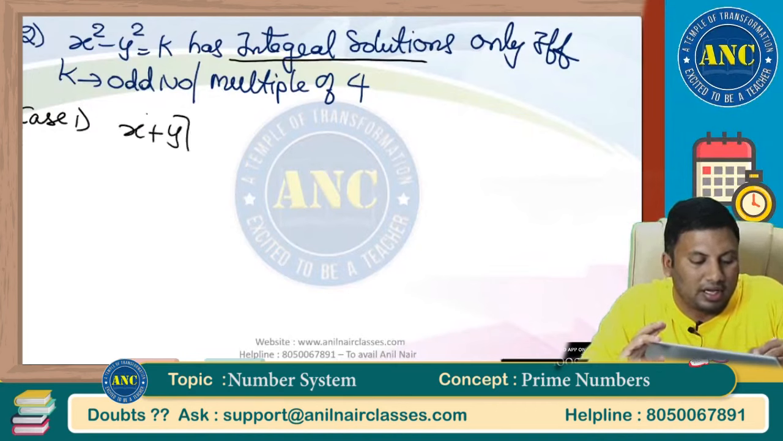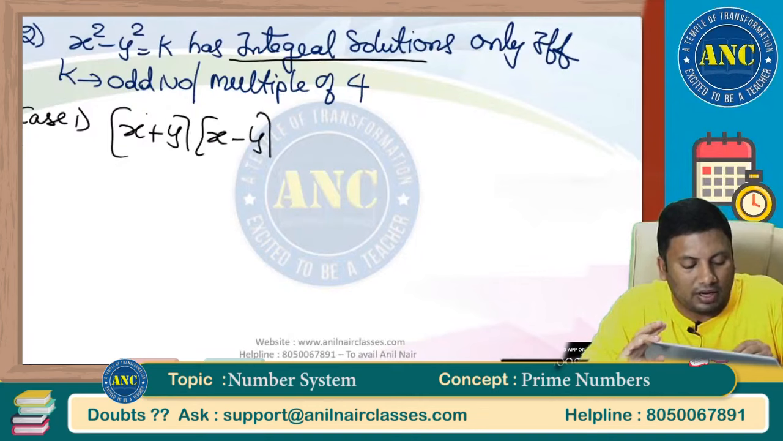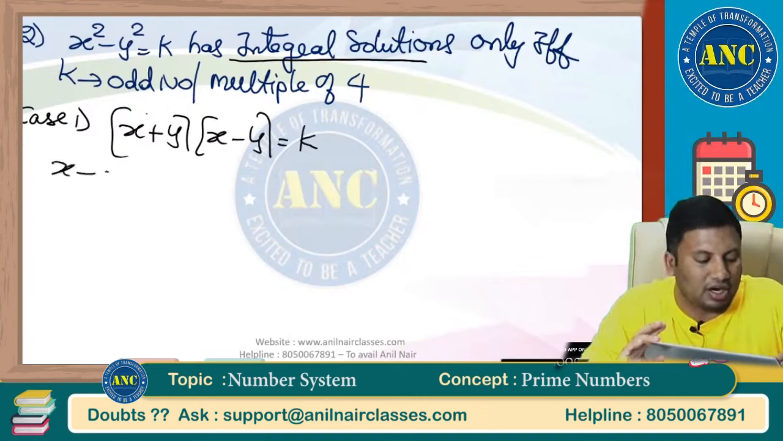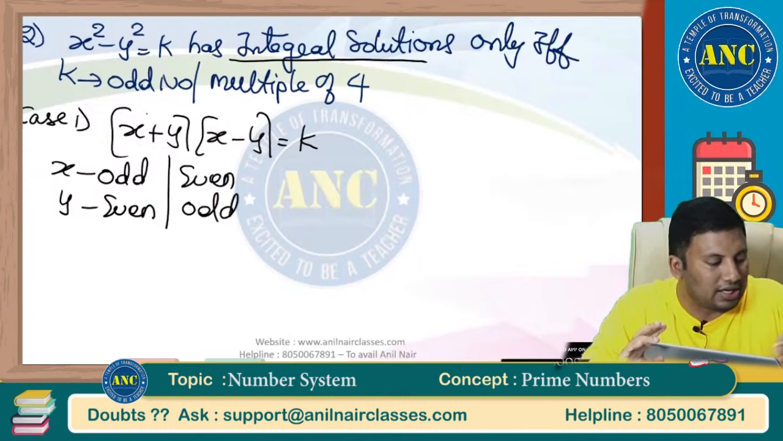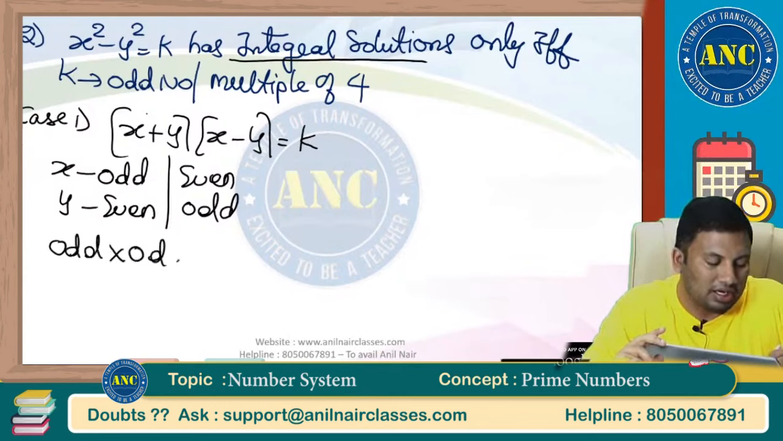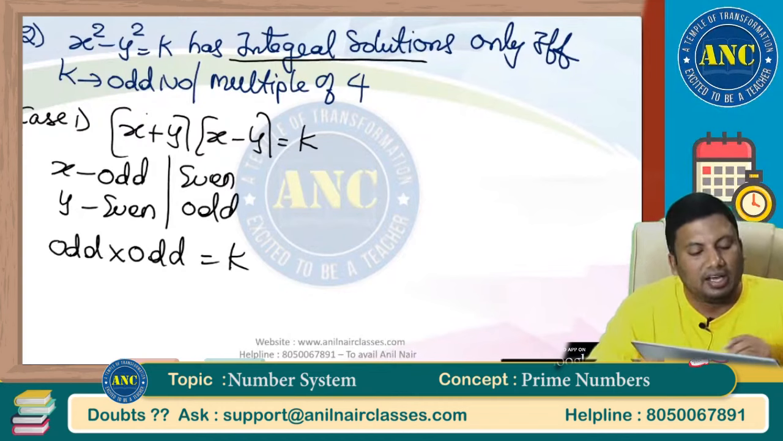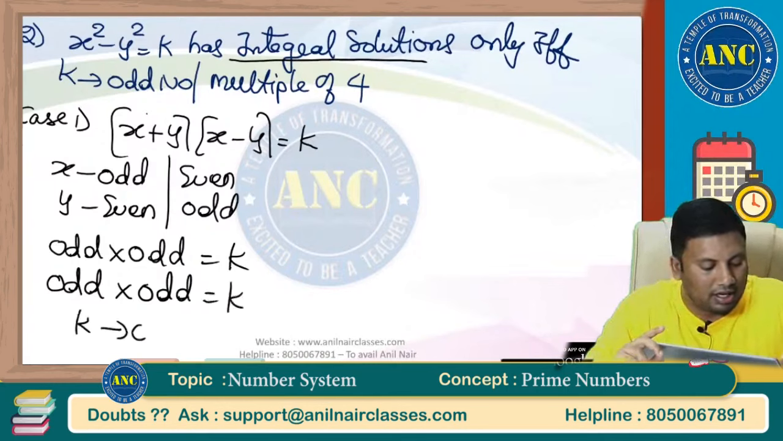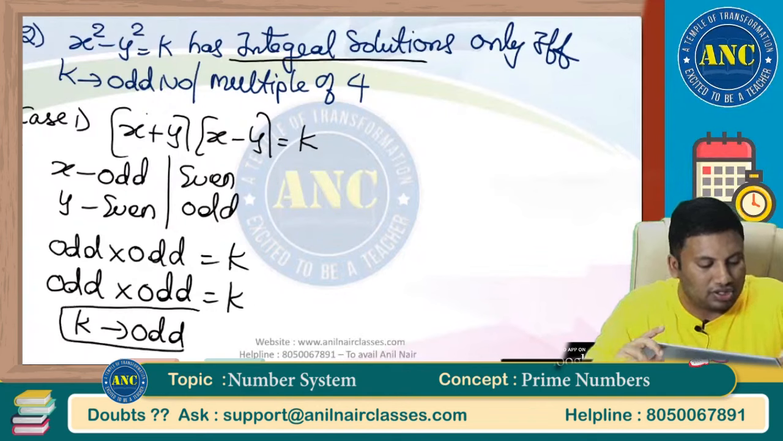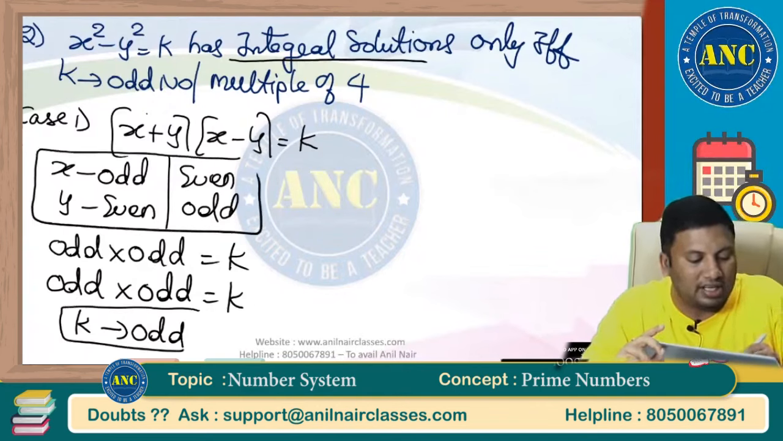Case 1: x plus y into x minus y equivalent to k. If x is odd, y is even, or x is even, y is odd. Odd plus even is odd. Odd minus even is odd. So odd into odd is odd. Even plus odd is odd. Even minus odd is odd. Odd into odd is odd. So k will be an odd number. Under which case? X is an odd number, y is an even number.